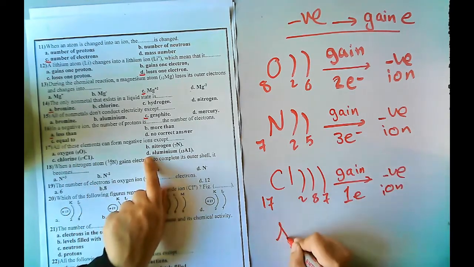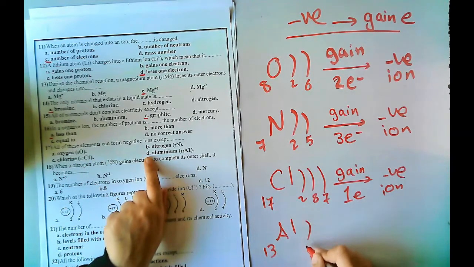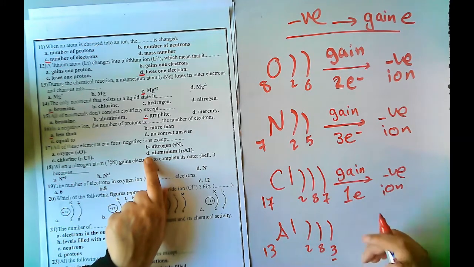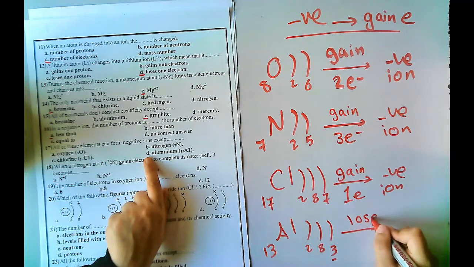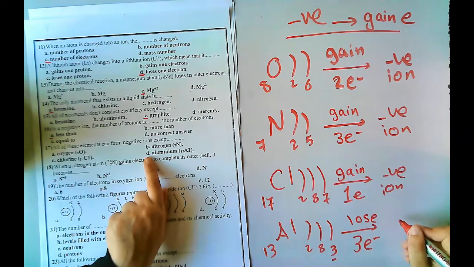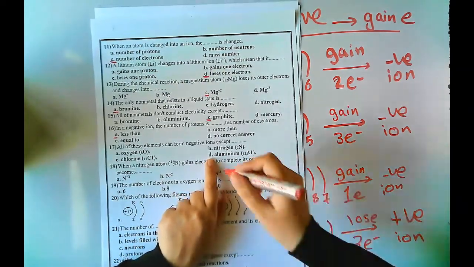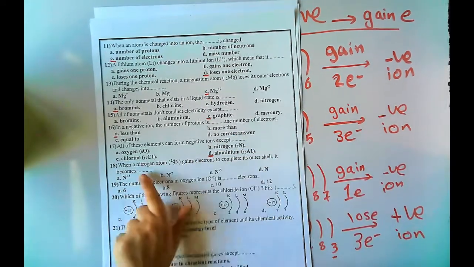Next, aluminium 13, 2, 8, 3. This is a metal because it has 1 or 2 or 3 electrons in the outermost energy level. So it will lose 3 electrons and it will be a positive ion. So all of them are negative except aluminium, which is a positive ion.